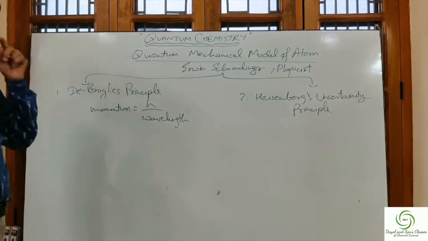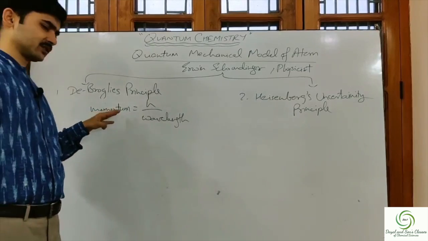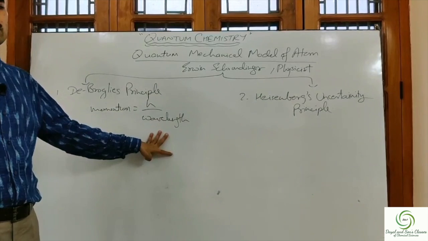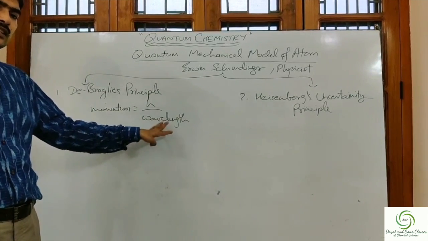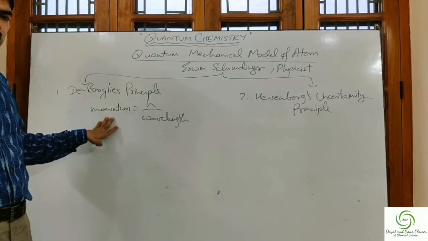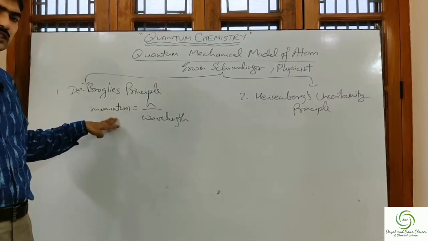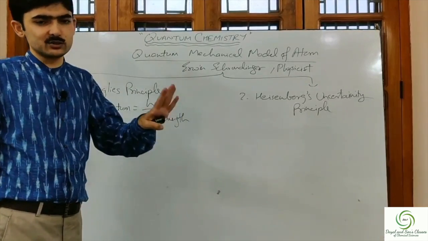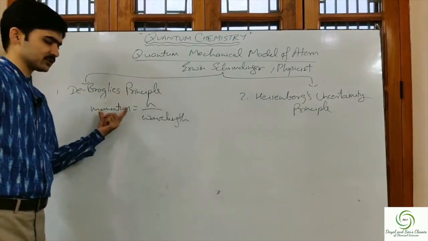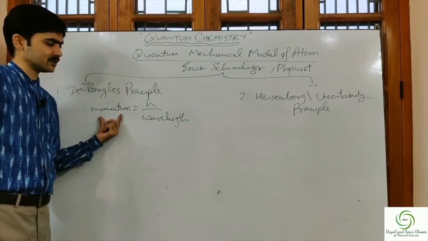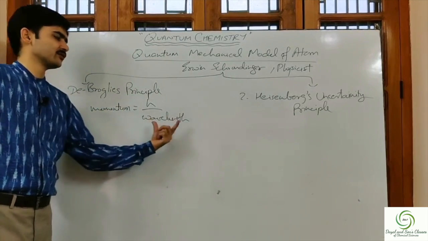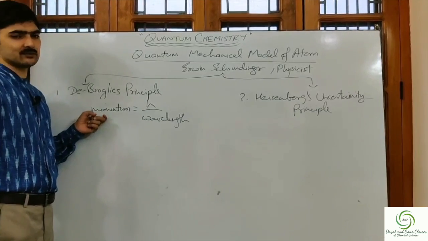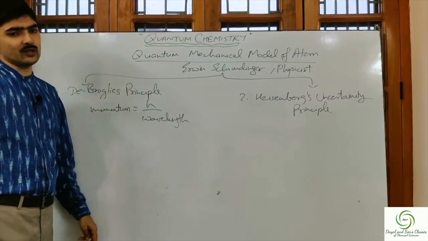He derived a relation between the wavelength associated with the waveform of that particle and the momentum which a moving particle has due to its particle nature. So he associated the particle nature of the moving particle with its wave function by this relation, in which he said that momentum will be equal to h upon wavelength.